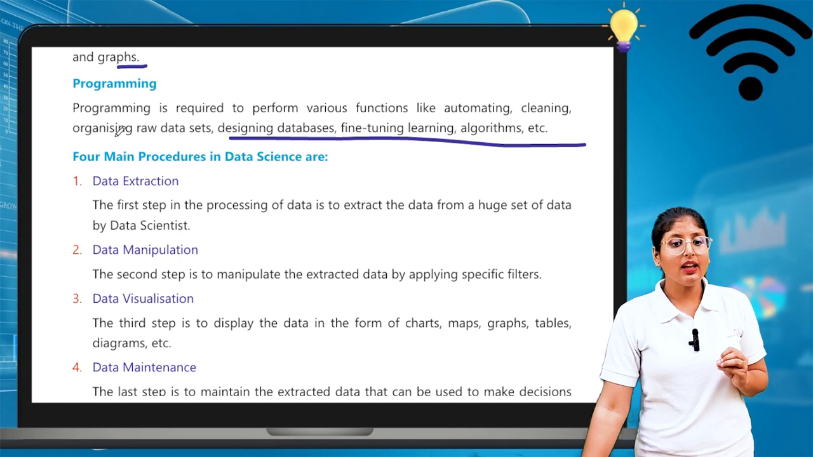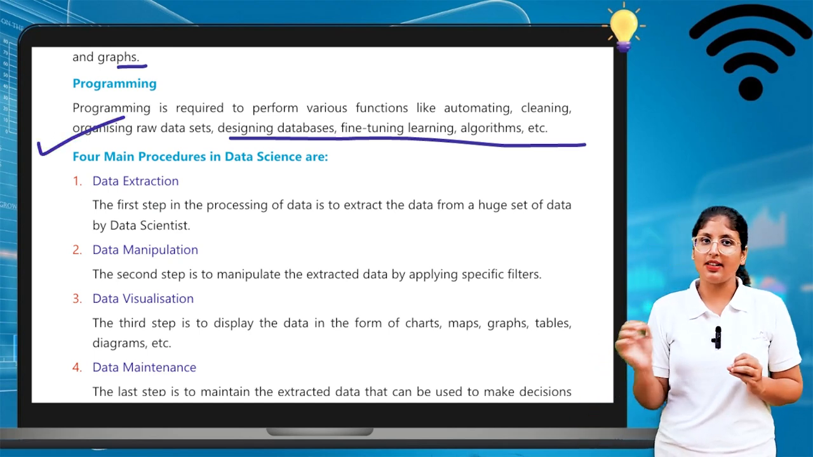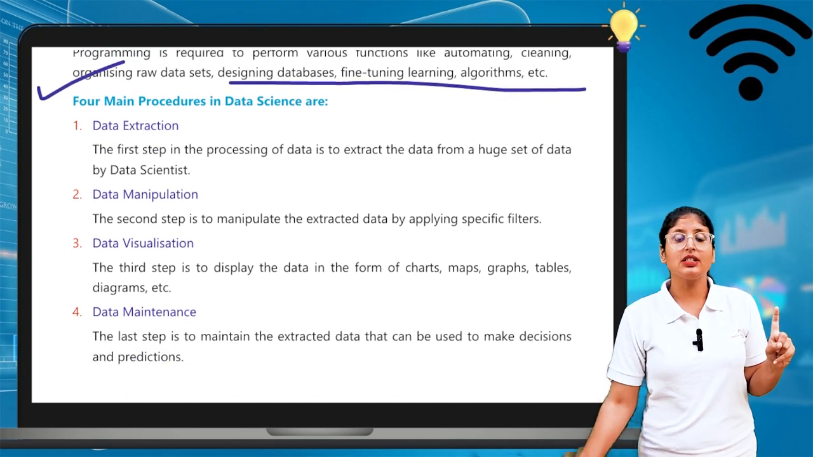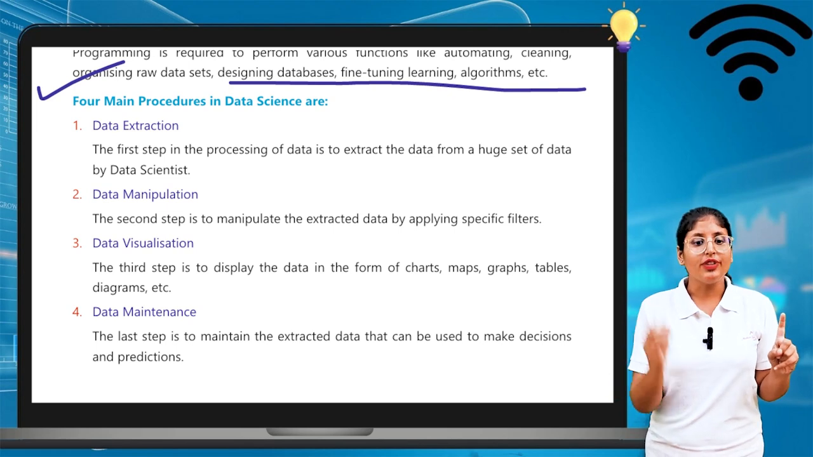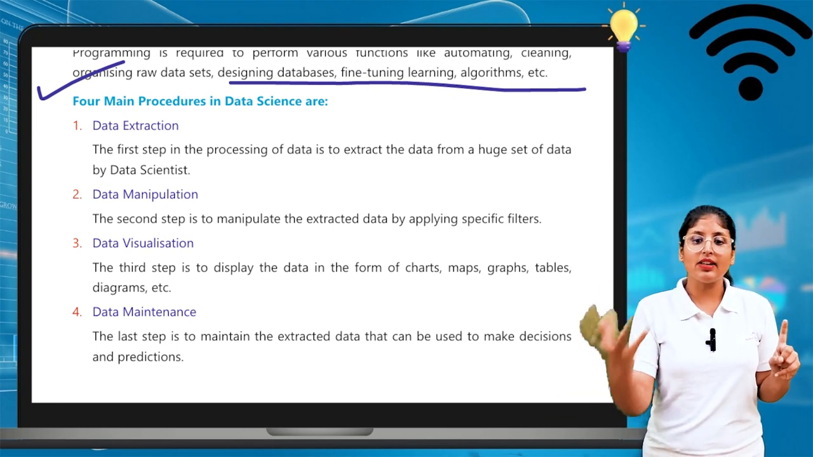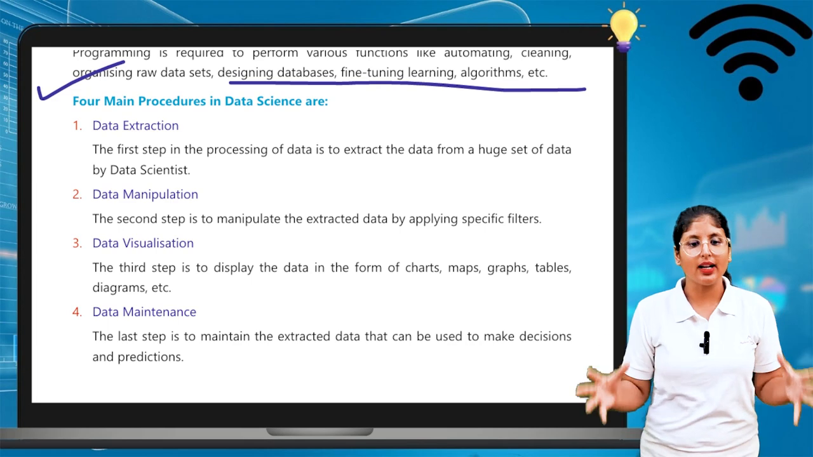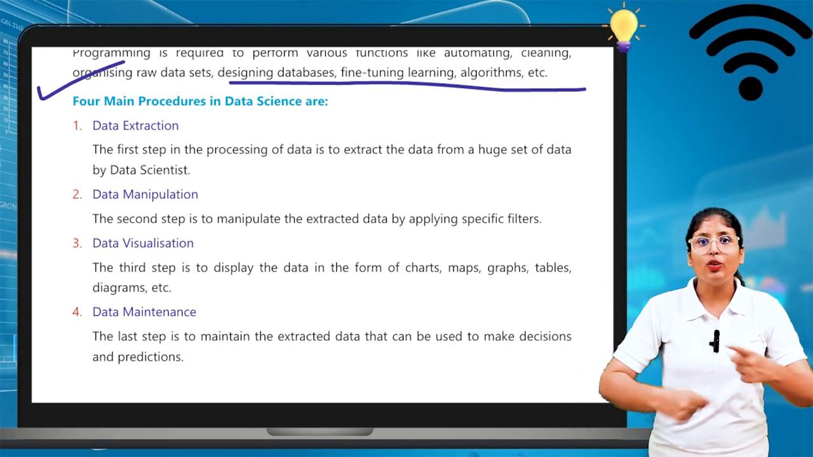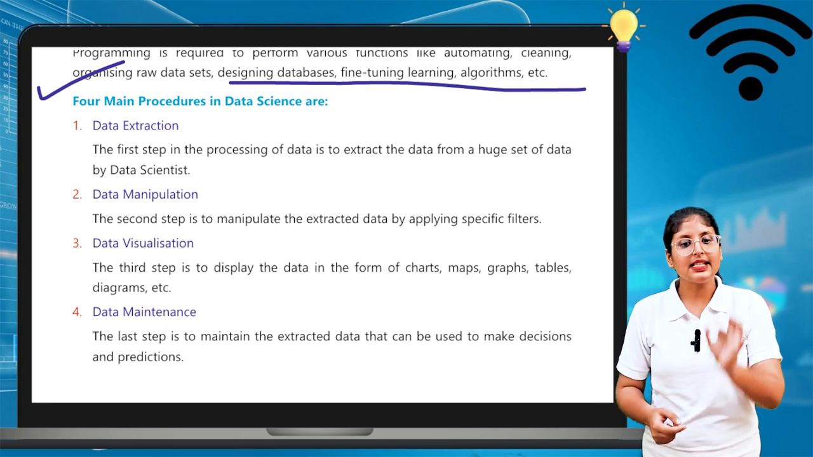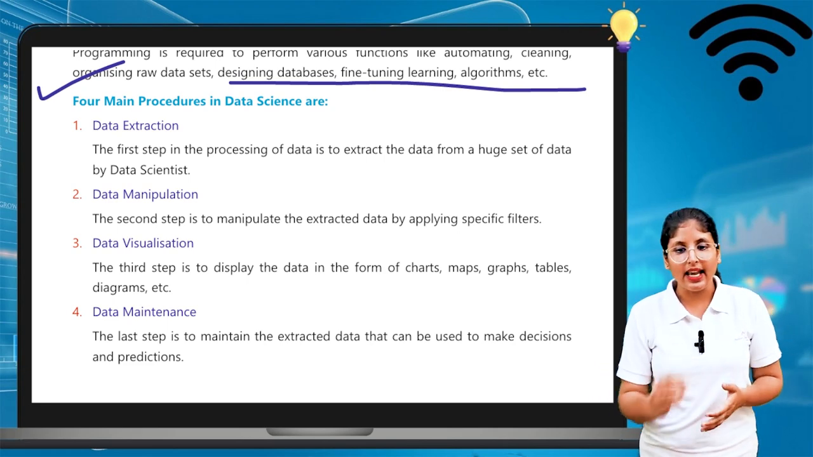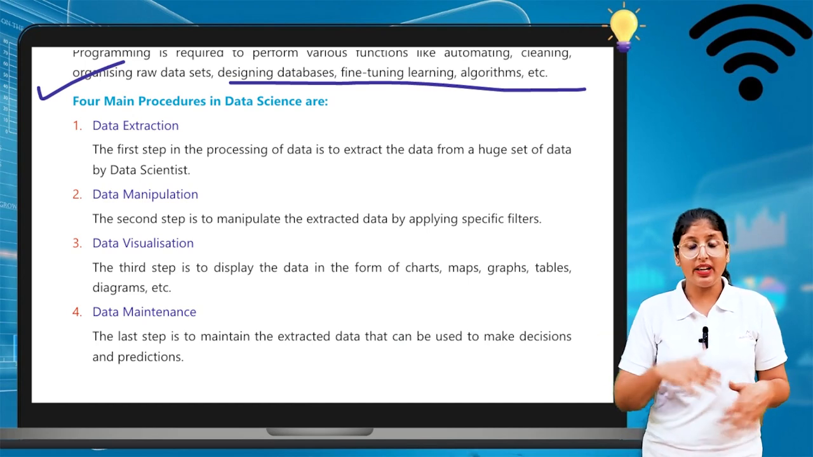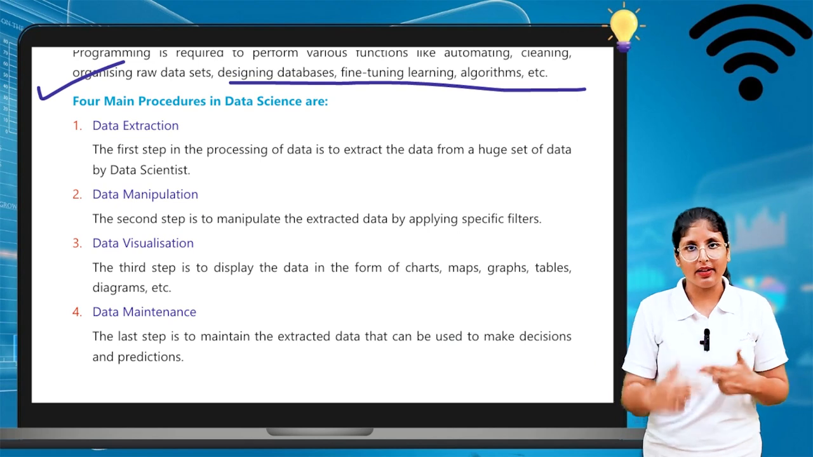So, main procedures in data science. What are the main procedures in data science? First is data extraction. You have to first extract the data. The first step in processing data is to extract data from a huge set of data. Second is data manipulation. The second step is to manipulate the exact data by applying specific filters. So in this step we are able to manipulate the data.